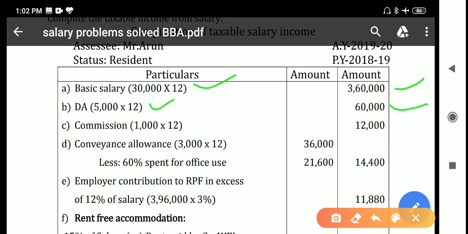Okay, I hope you understand. Conveyance allowance of 3,000 per month is given, you have to multiply by 12 and you will get 36,000. From that you have to deduct the amount spent for official purpose. 60% is spent for official purpose, so 36,000 into 60% is 21,600, and the balance 14,400 is the taxable amount.